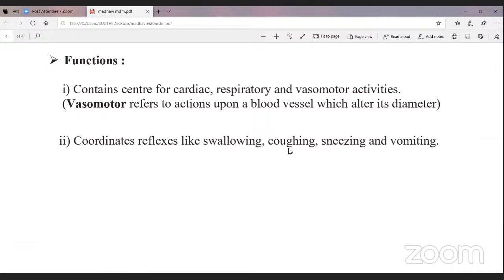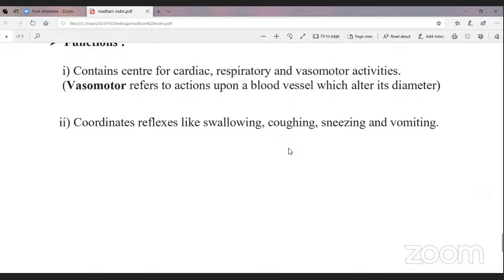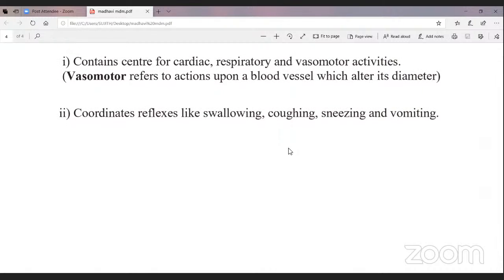Vasomotor refers to actions upon a blood vessel which alter its diameter. So the function of the medulla oblongata is as the center for cardiac, respiratory, and vasomotor activities. Then it coordinates reflexes like swallowing, coughing, sneezing, and vomiting. So these are the main parts of the brain and the functions of the brain.